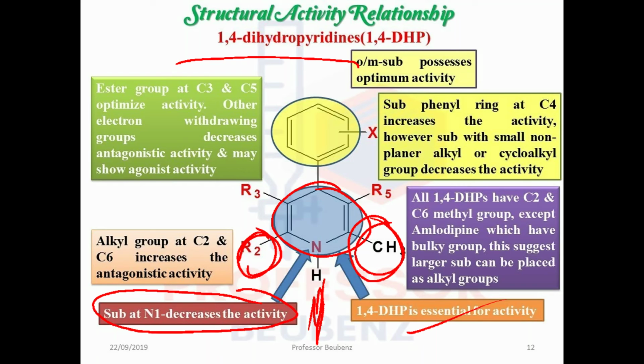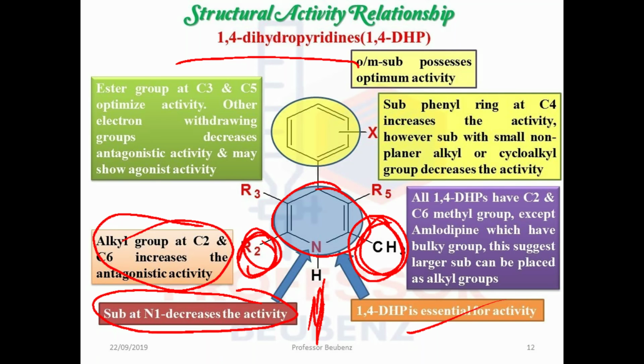This suggests that a larger substitution can be placed as an alkyl group. So it suggests that this CH3 and this CH3 can be a bulkier or larger alkyl group. An alkyl group at the C2 and C6 position increases the antagonist activity. So these are some points regarding the 1,4 dihydropyridine ring.